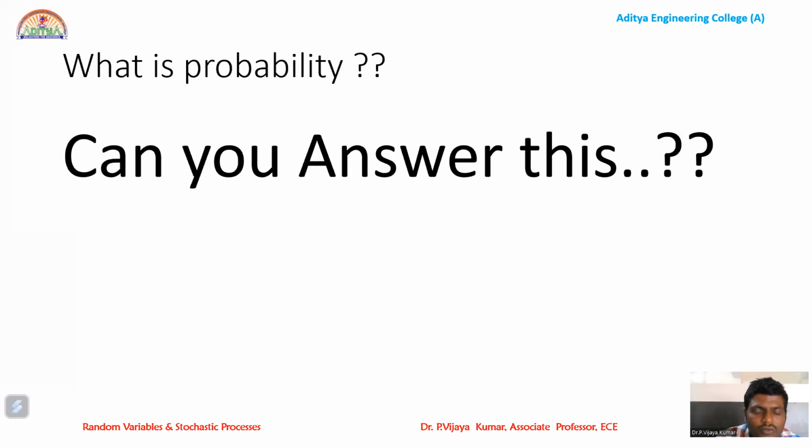So before going to the definition, firstly we need to recall what probability is. So why should I study probability? For example, if you take a dog bites a man, it happens in reality. Every day it happens. So there is no information in it. So it definitely can happen or may not happen. If it definitely happens, we can say it is 100%. If it definitely doesn't happen, we can say 0%.